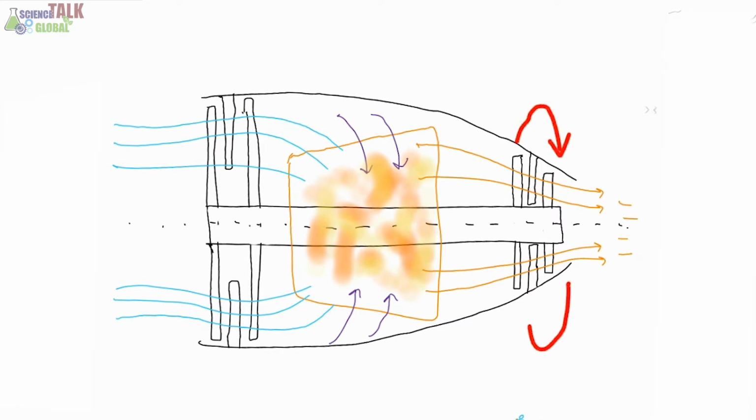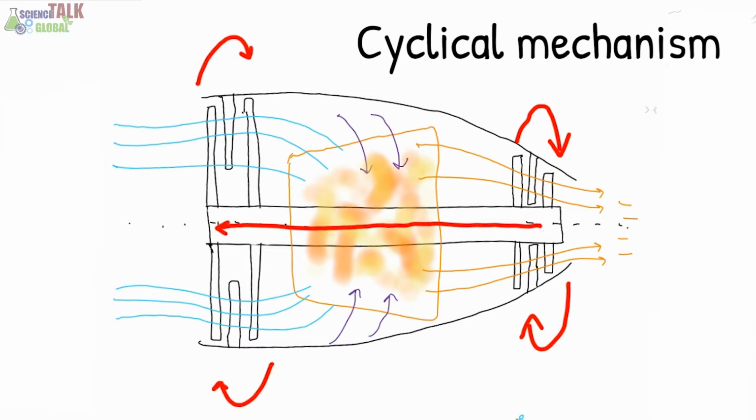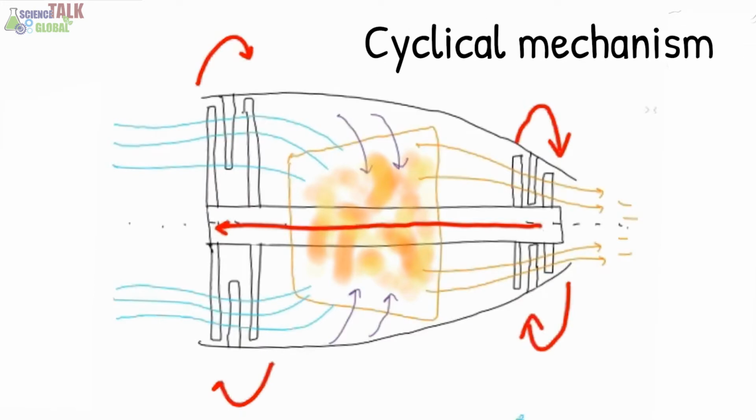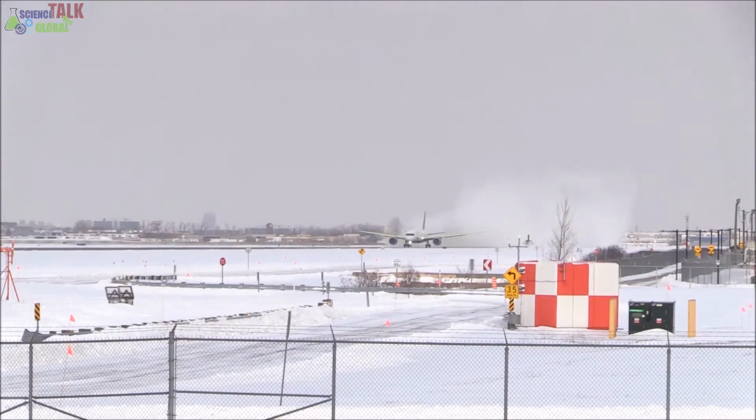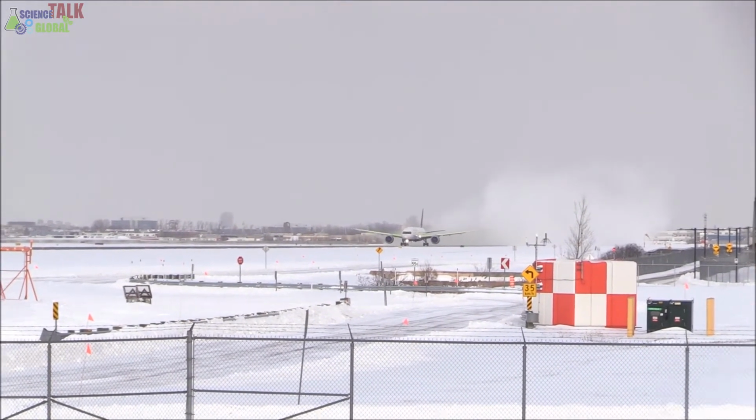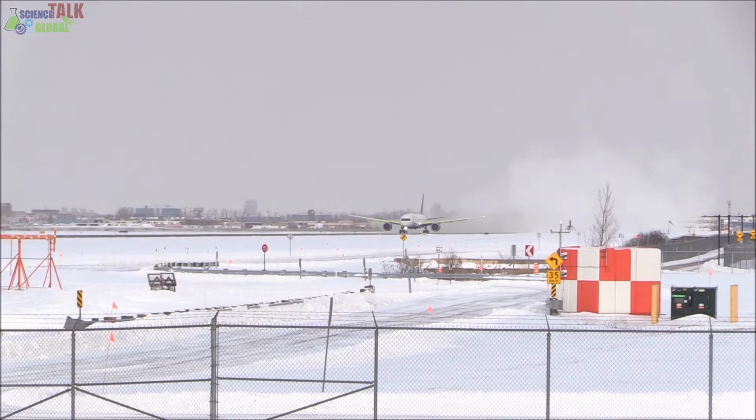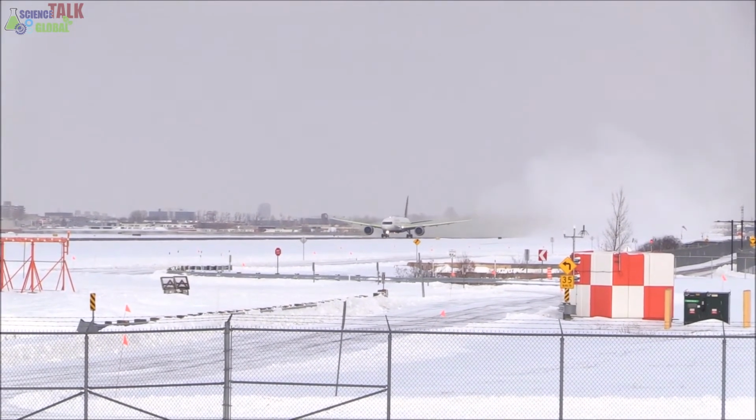The turbine and the front rotor are rigidly connected to each other with a shaft. As the turbine rotates, so does the rotor. Consequently, due to the above-mentioned cyclical action, a speedy airflow is released to the atmosphere. According to Newton's third law, a thrust force is generated on the engine, which moves the aircraft forward.